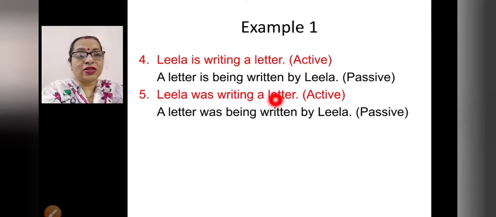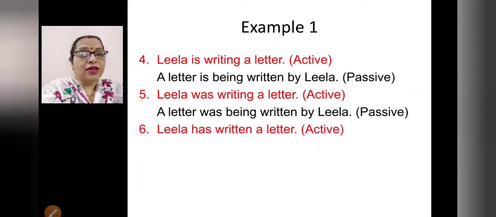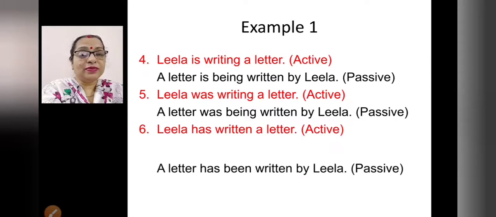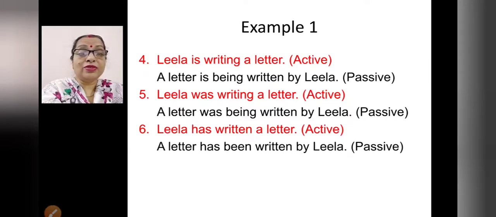See the changes, children. Here this is present continuous, so is being written, and here past continuous, so was being written. Leela has written a letter. Now what is the tense here? This is present perfect, right? So what will you write? A letter has been written by Leela. So here same has you have to write, and here this shows the perfect tense, right? So has been written you will write in the passive.